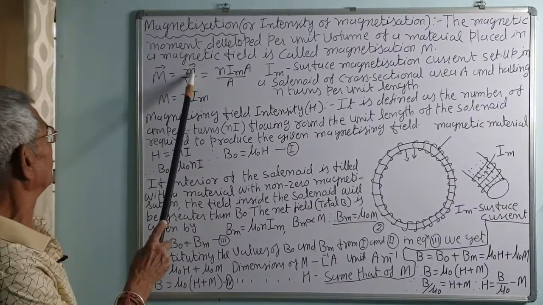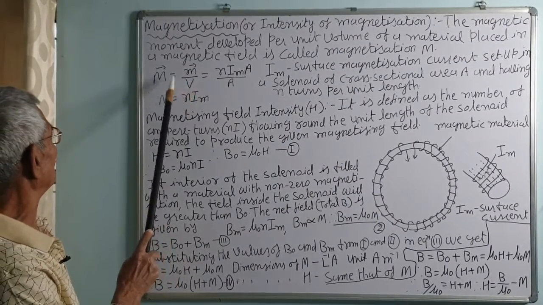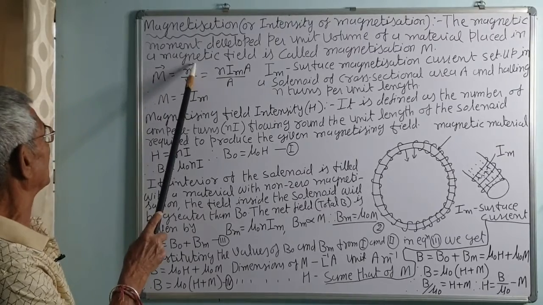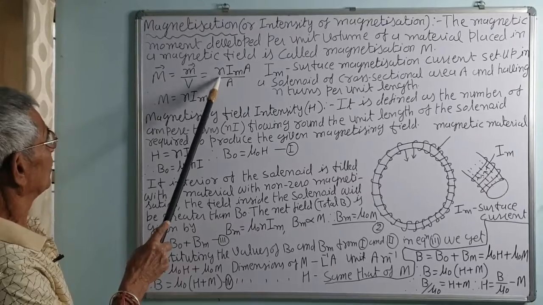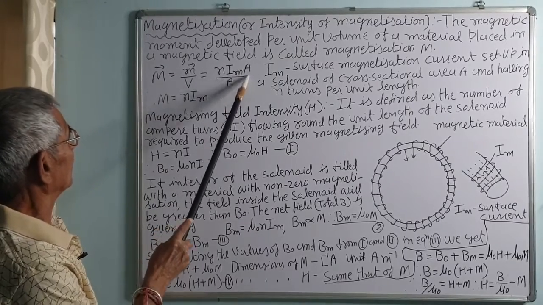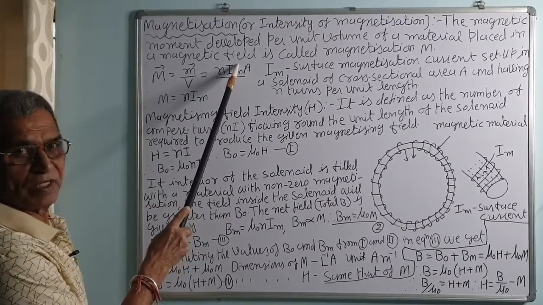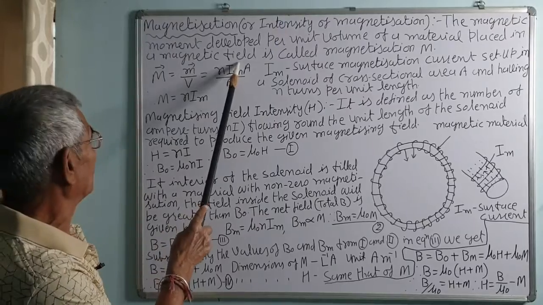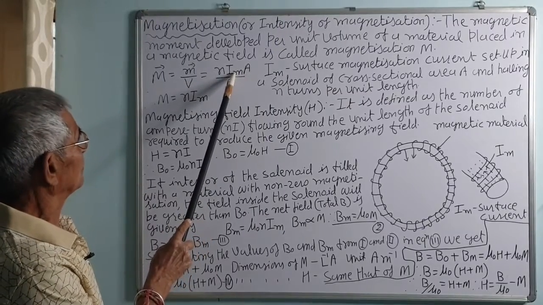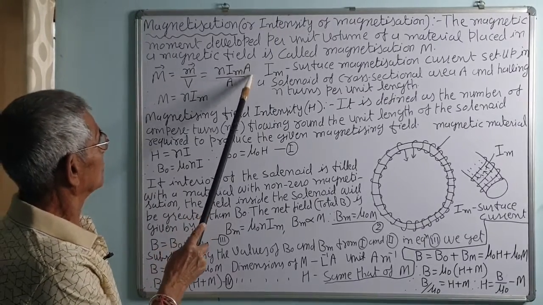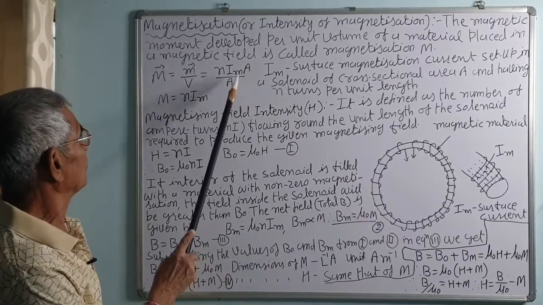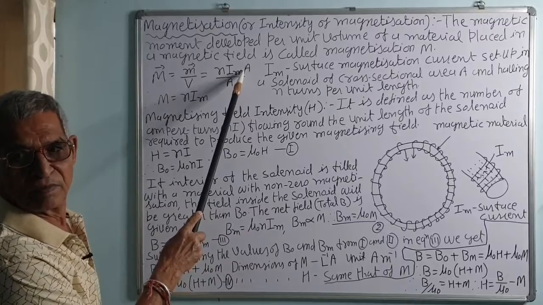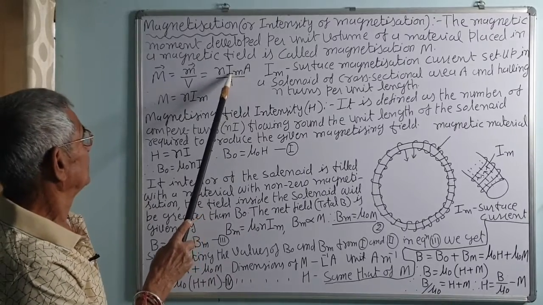So, M is equal to magnetic moment developed per unit volume, that is total magnetic moment upon volume. We know that I into A is the magnetic moment of a loop. Im is the surface magnetization current produced due to the magnetization. So, Im into A is the magnetic moment of one turn.